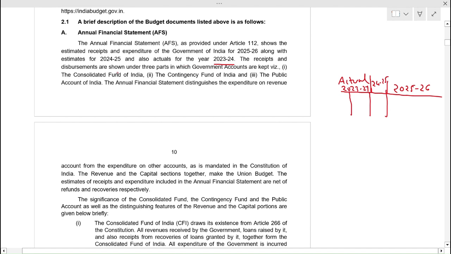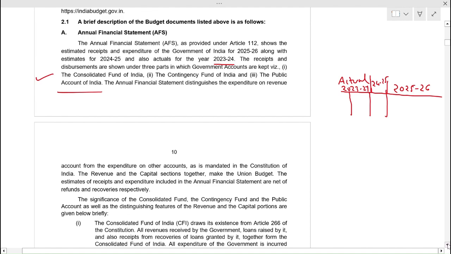The receipts and disbursements are shown under the three parts in which government accounts are kept: the Consolidated Fund of India, Contingent Fund of India, and the Public Account of India. In our upcoming lectures, we will discuss in detail what is Consolidated Fund of India, Contingency Fund, and Public Account.